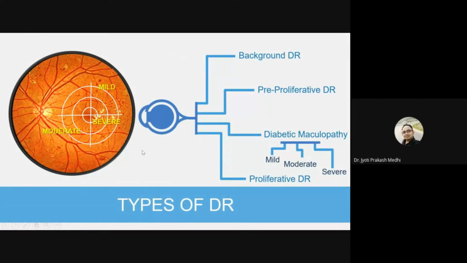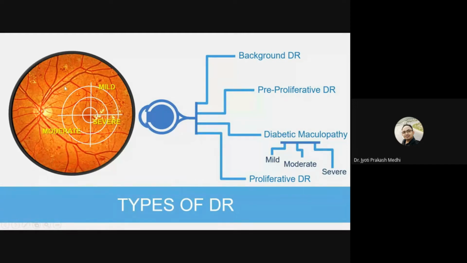Okay, sir. So this diabetic maculopathy is a part of diabetic retinopathy when the abnormalities fall over our macular region or in the neighborhood of our macular region. To identify in which stage of maculopathy the person is suffering, we can observe these three concentric circles.